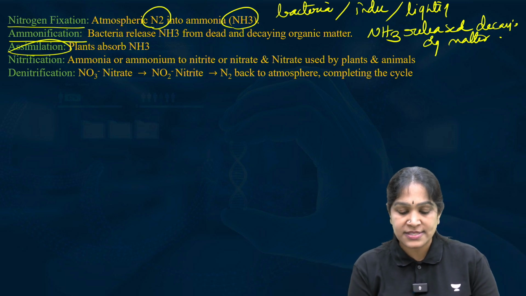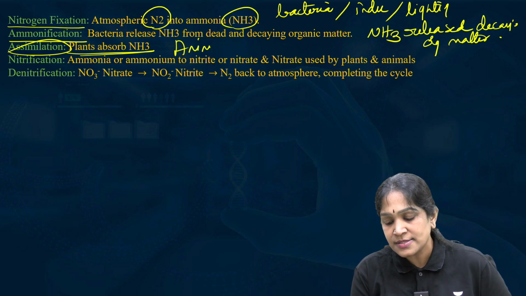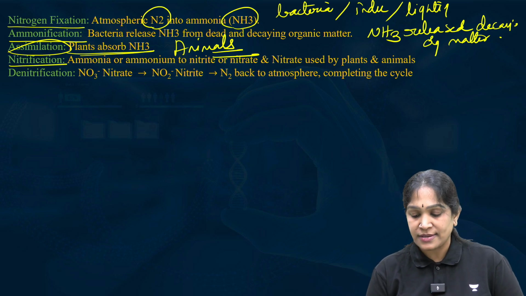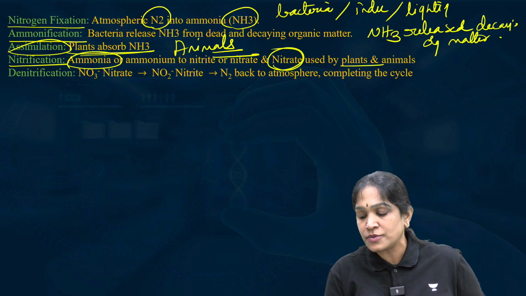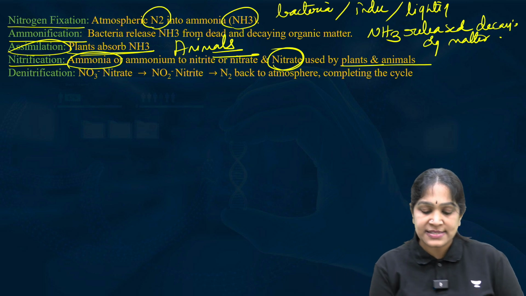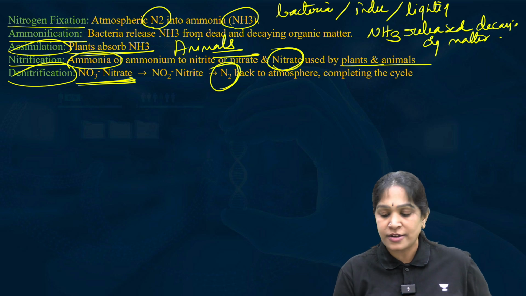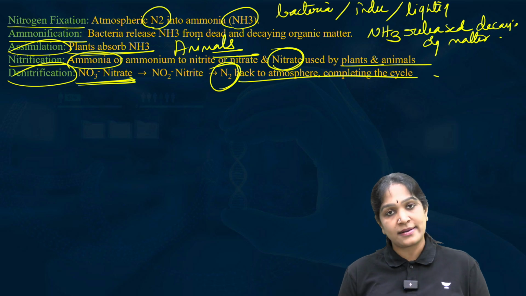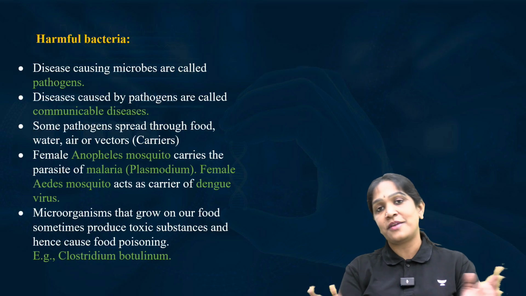Whatever might be the source, the ammonia is absorbed by the plants, and then the animals will consume these plants. They will also get this ammonia. Then nitrification, that ammonia gets converted into nitrate, which can be used by the plants and animals. Lastly, denitrification, nitrate gets converted into the molecular nitrogen. It goes back into the atmosphere, completing the nitrogen cycle. In every step of the nitrogen cycle, bacteria play a very important role. So it means bacteria are very important.